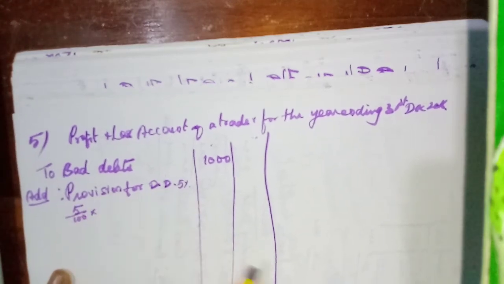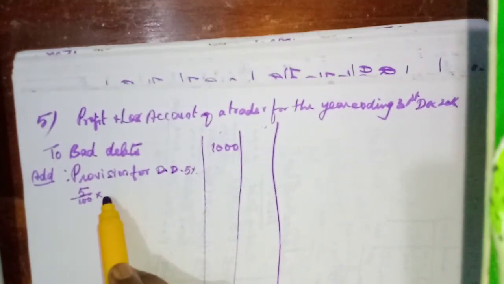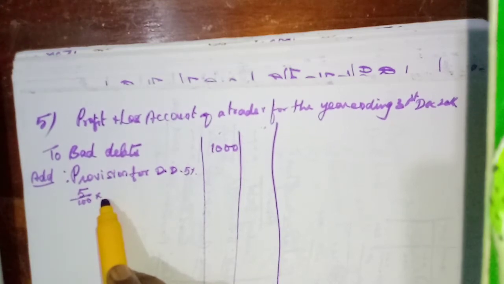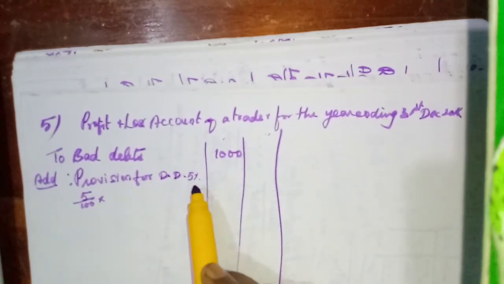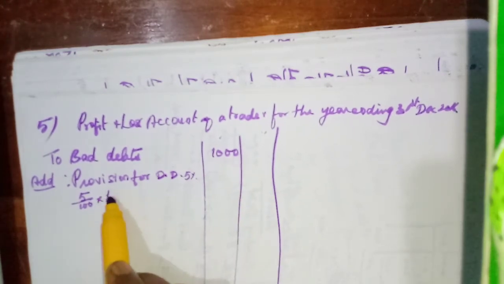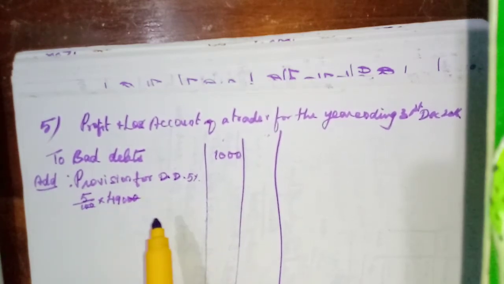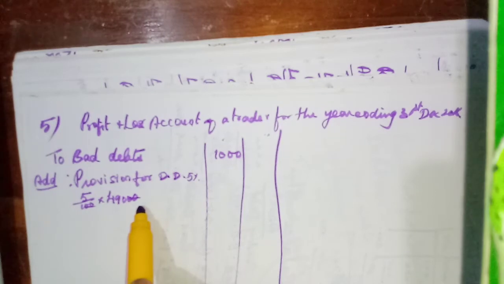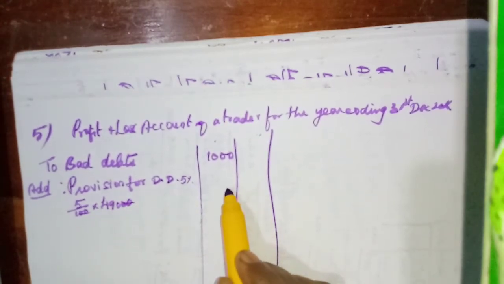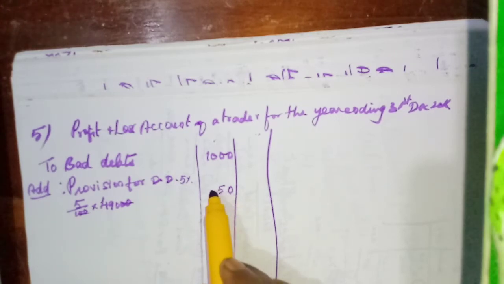No need to show this calculation, just to make you understand I am writing this calculation here. The sundry debtors given in the book is 50,000. So we need to deduct this bad debts 1,000. So 49,000. Here 5%: 9 5s are 45, balance 4. 4 5s are 20, 20 plus 4, 24. So 2,450.